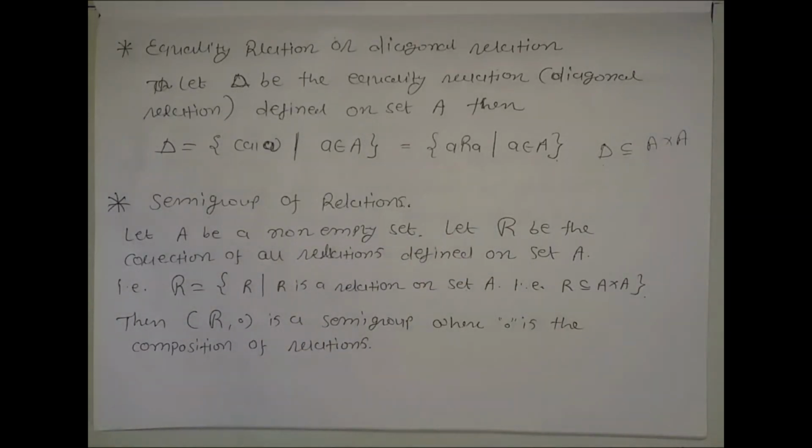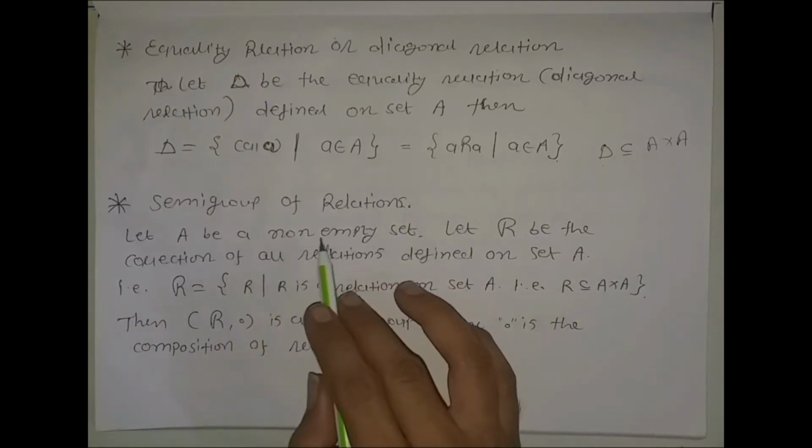We define two different binary operations to form a semigroup of sets of relations. So first of all, let A be a non-empty set.